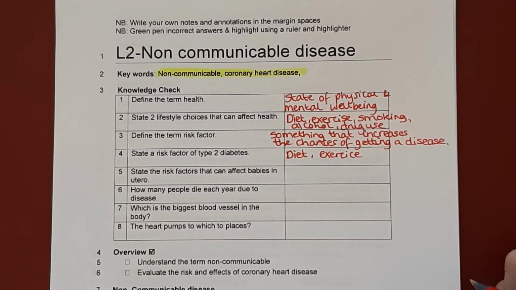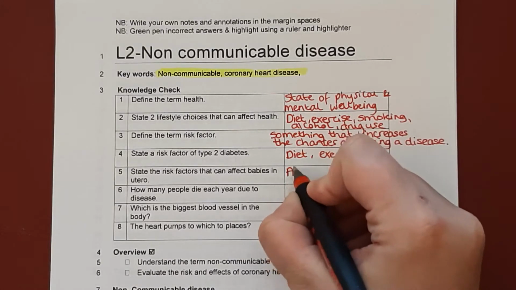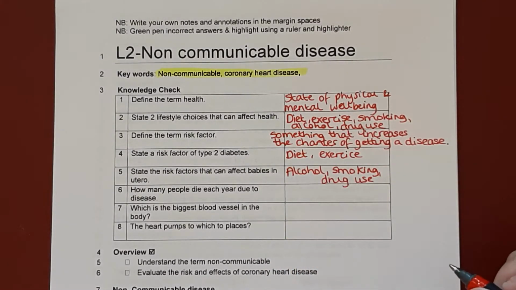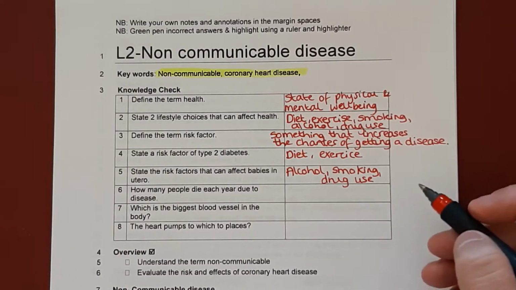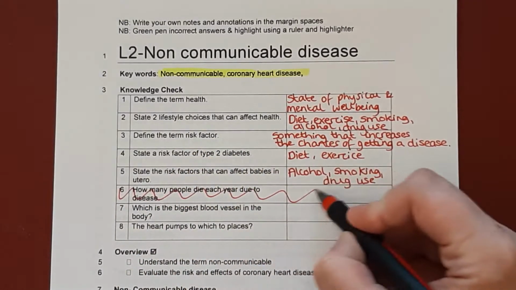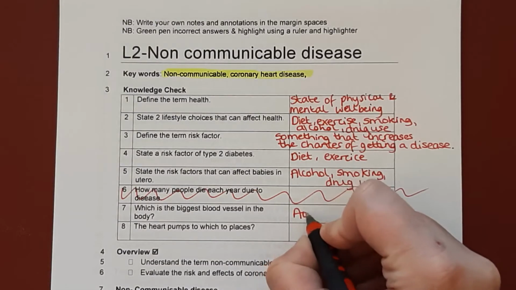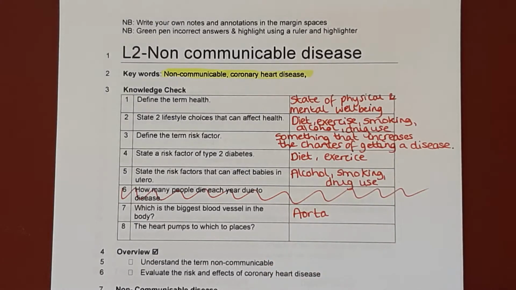Question 5, state the risk factors that can affect babies in utero. That would be alcohol, smoking, use of drugs. Those are the main 3. We're not going to worry about question 6, it's essentially millions. Question 7, which is the biggest blood vessel in the body? That would be the aorta. Question 8, the heart pumps to which places? That would be the lungs and the body.